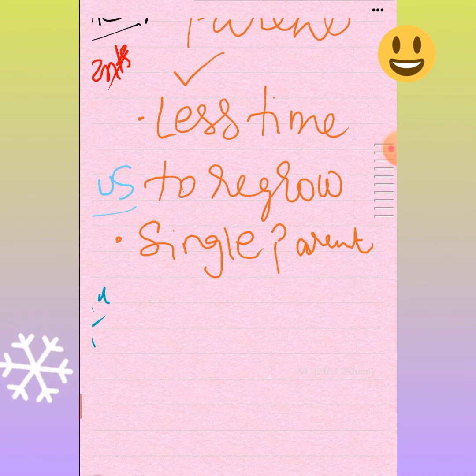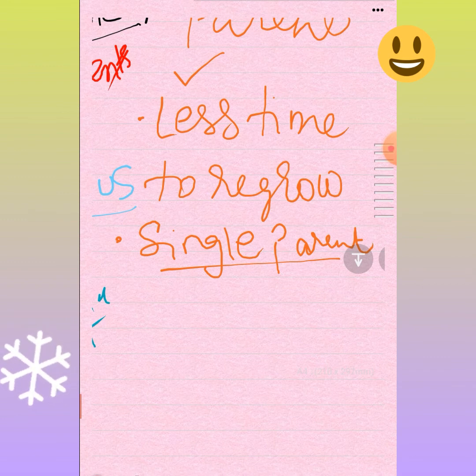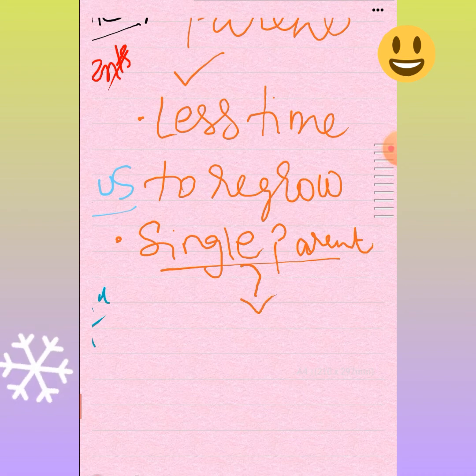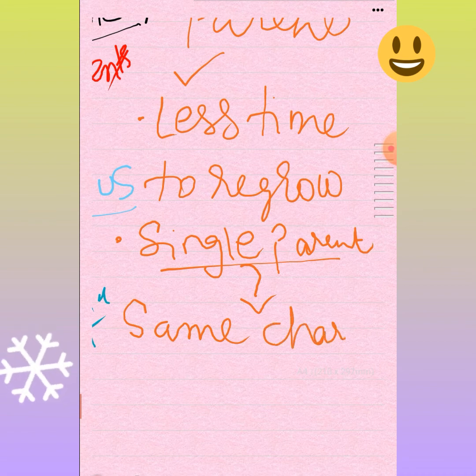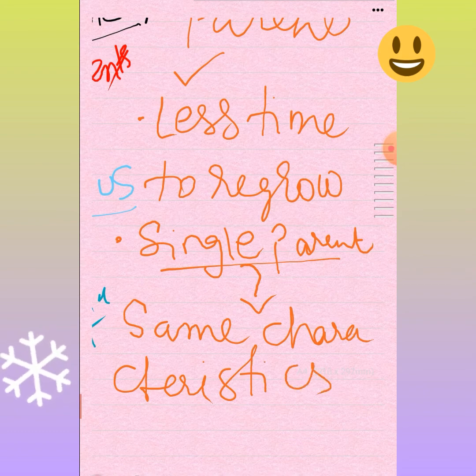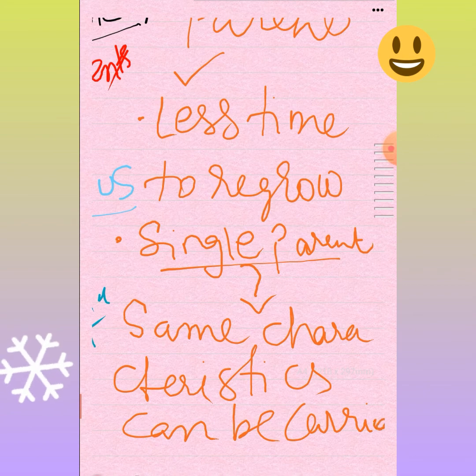As there is a single parent, there are fewer chances of variation, so you can carry the same characteristics to the next generation. That is another advantage.